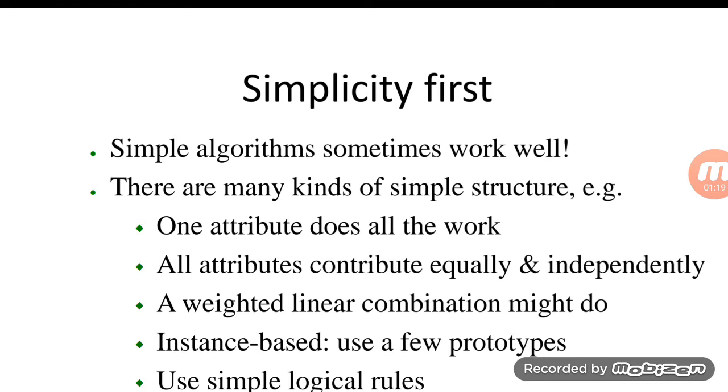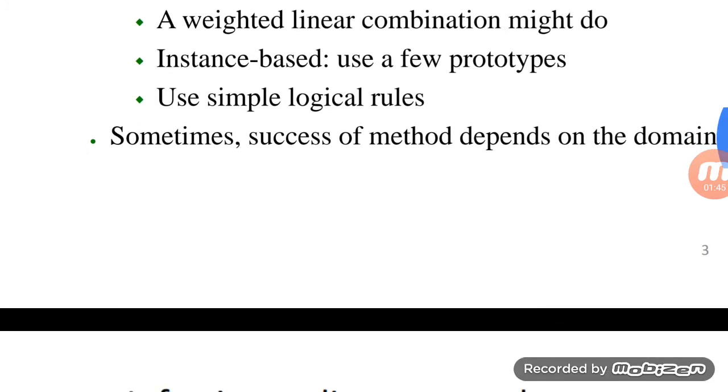There are many kinds of simple structure: one attribute does all the work, or all attributes contribute equally and independently. A weighted linear combination might do, or an instance-based or if-then-else rule-based algorithm can be designed using logical rules. That's why the name 1R.